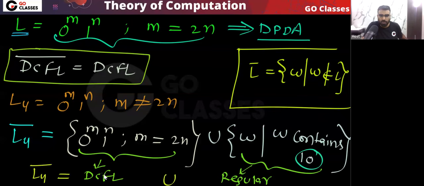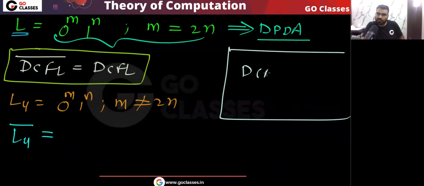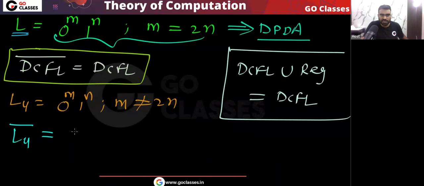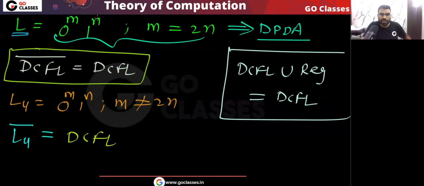Can I say L4 complement is DCFL union regular? And DCFL union regular is a DCFL, that you already know. If you have a DCFL language union with regular language, the result always will be DCFL. So you can easily see that this L4 complement is actually DCFL. Yes or no? Do you agree? L4 complement is DCFL. If L4 complement is DCFL, then what will be L4?